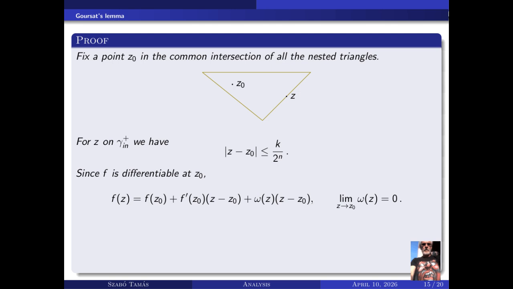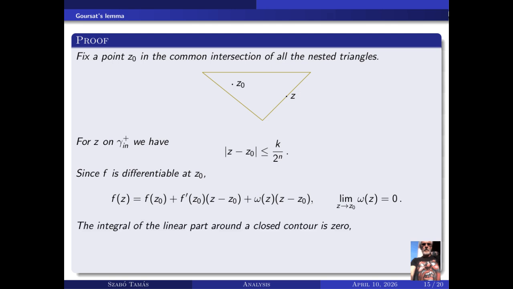Since f is differentiable at z_0, f(z) equals f(z_0) plus f'(z_0) times (z minus z_0) plus omega(z) times (z minus z_0), and omega(z) tends to 0 as z tends to z_0.